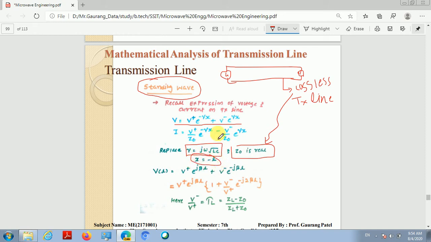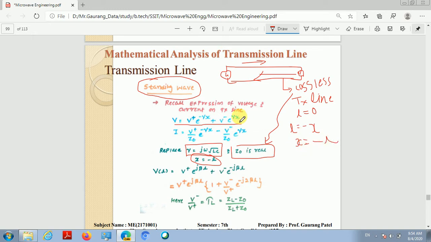Because x denotes the positive x direction, from generator to load end, but we are assuming the load end to be L equals 0, and if you are moving from load to generator, that is in the opposite direction to x, then we have to consider L equals minus x, or I can say x equals minus L.